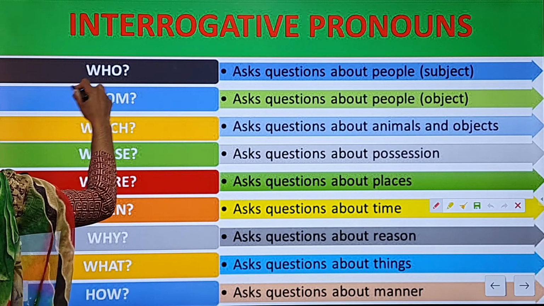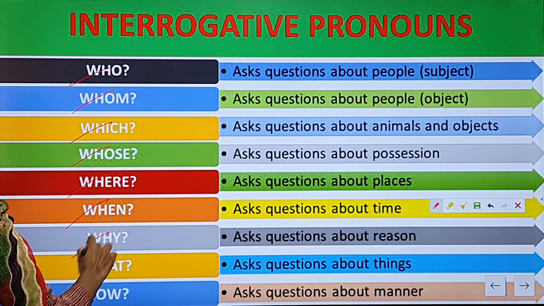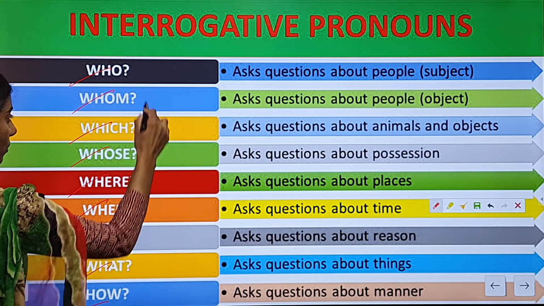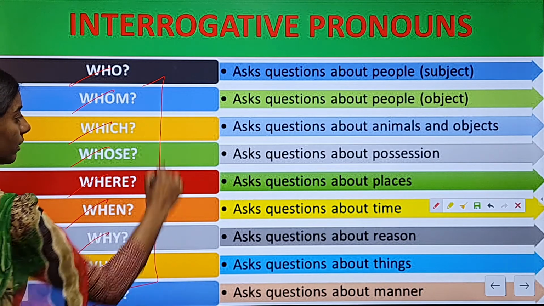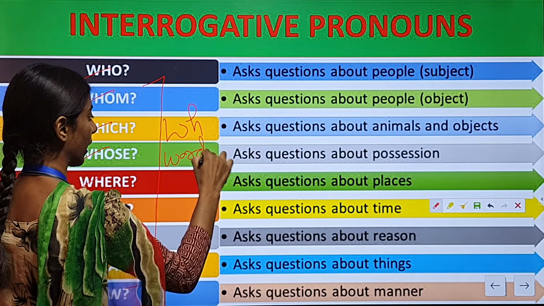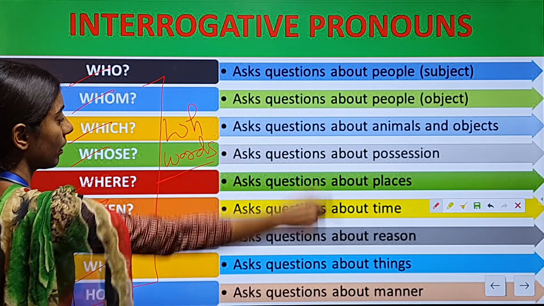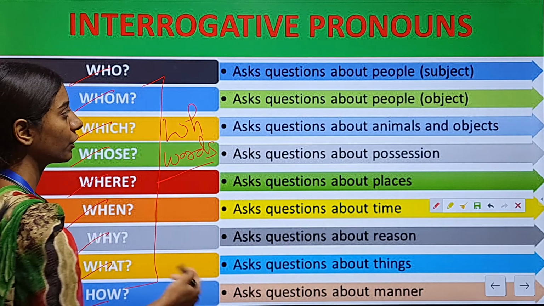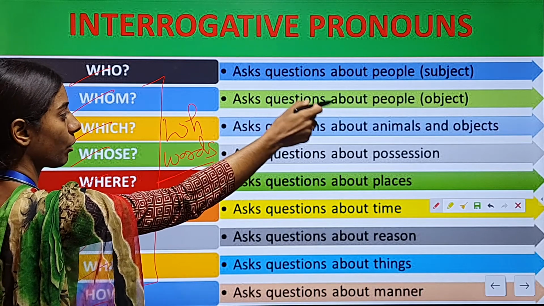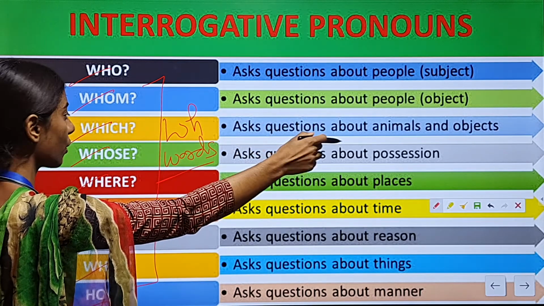So, who, whom, which, whose, where, when, why, what, how. These are the WH words, and WH words are the interrogative pronouns. Now in front of you there is the function of each and every word. Who asks questions about people. Whom asks questions about people as the object. Which asks questions about animals and objects.